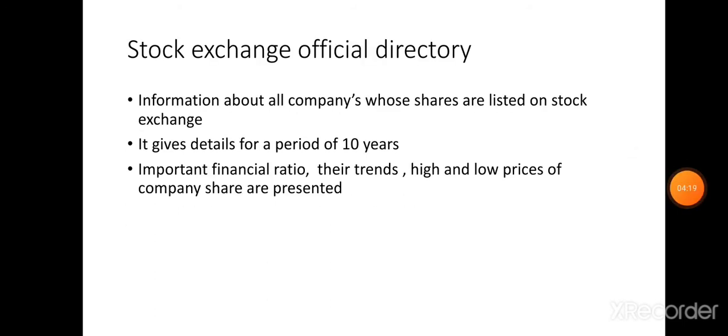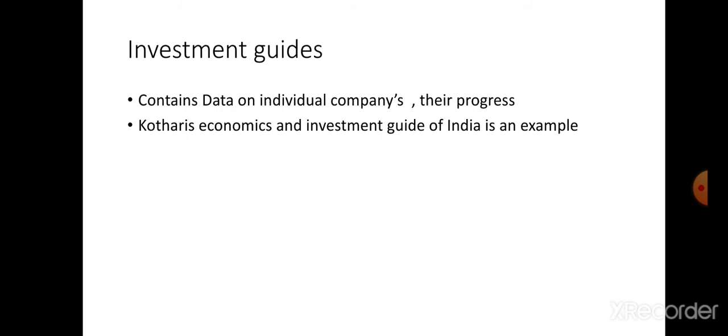Next one is the Stock Exchange Official Directory. It is also another important source of financial information. It gives information about all the companies whose shares are listed on the stock exchange. So for the companies whose shares are listed on the stock exchange, we get complete information. It gives the details, which means the balance sheet, P&L account, history, progress, for a period of 10 years. Then important financial ratios, trends, high and low prices of the company shares are also present in the stock exchange official directory. Next is investment guides.